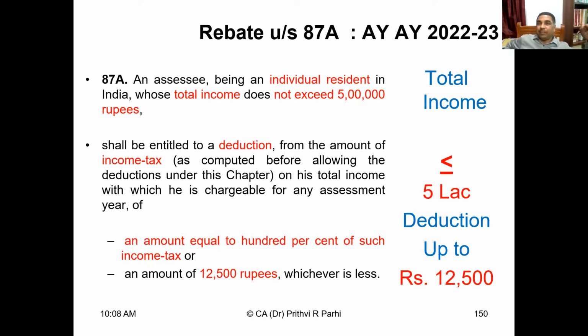If the tax amount is 500 rupees, then the entire 500 rupees will be rebated. If the tax amount goes up to 12,500 rupees, then the entire 12,500 rupees will be rebated. Understood?